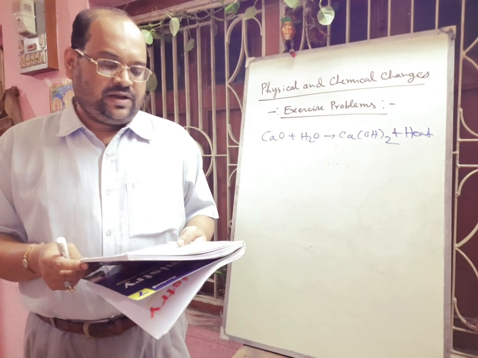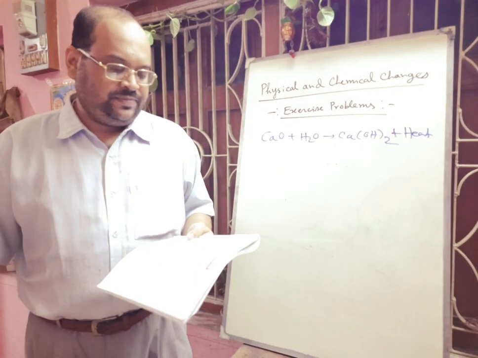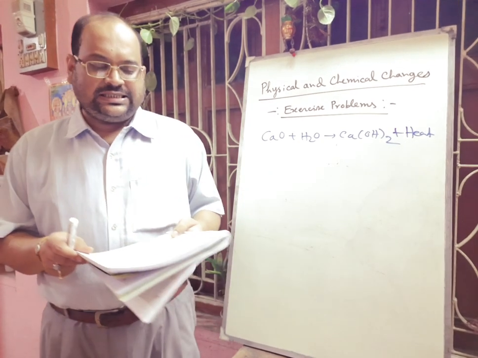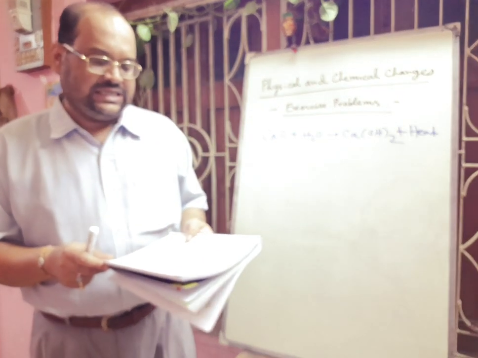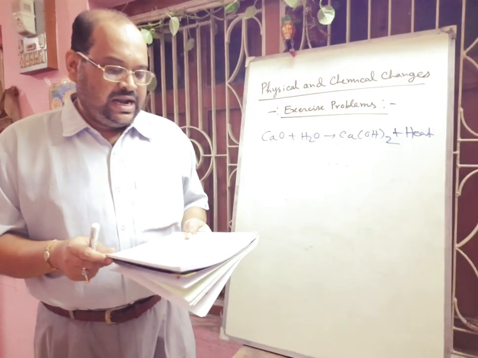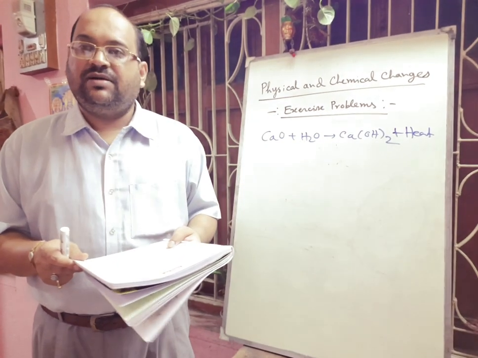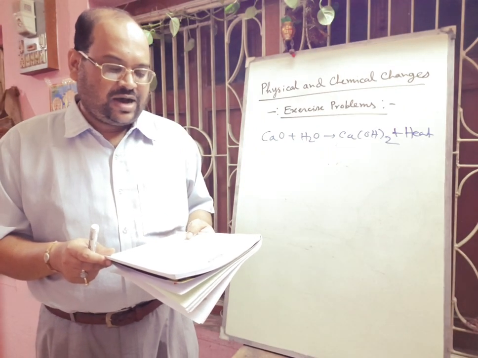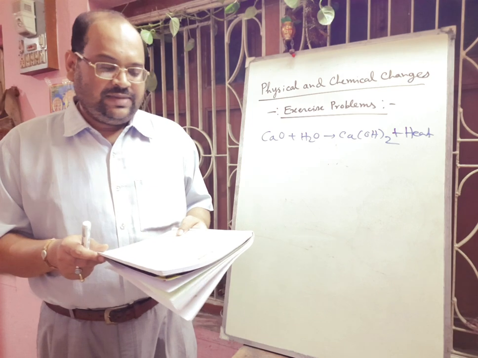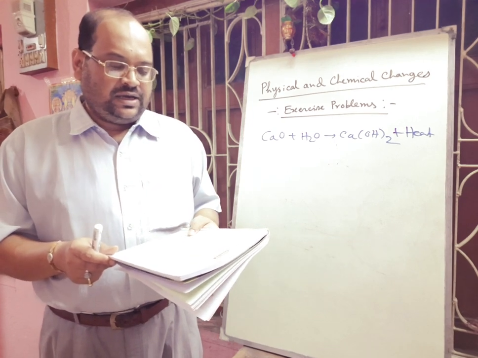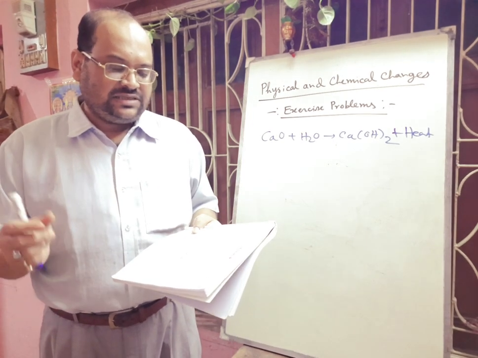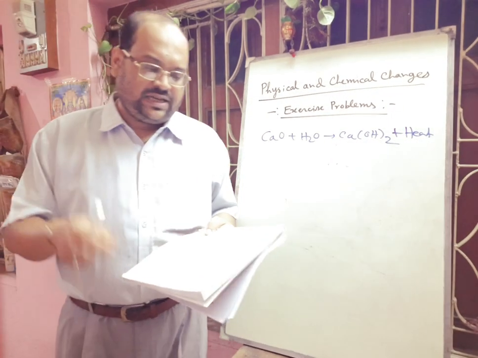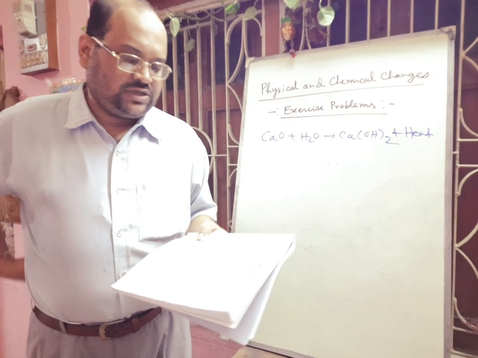And next part is given, objective type of question. In objective type of question there is a fill in the blanks. A new substance is always formed in a dash change, so you have to write chemical change. Melting of ice is a dash change, you have to write physical change. When a candle burns, wax melts, melting of wax is a physical change. Chemical change occurs as a result of dash, that is rearrangement of atoms between two substances, or you can write the reaction between two substances. Better you write rearrangement of atoms between two substances.